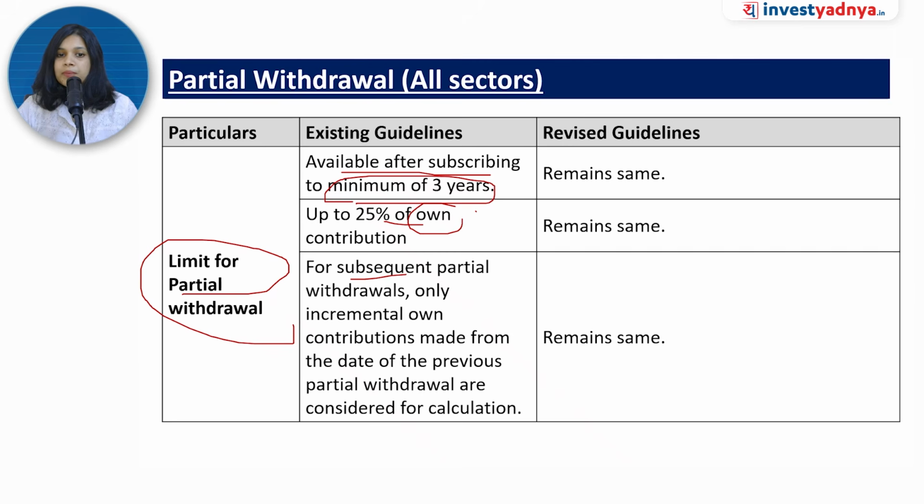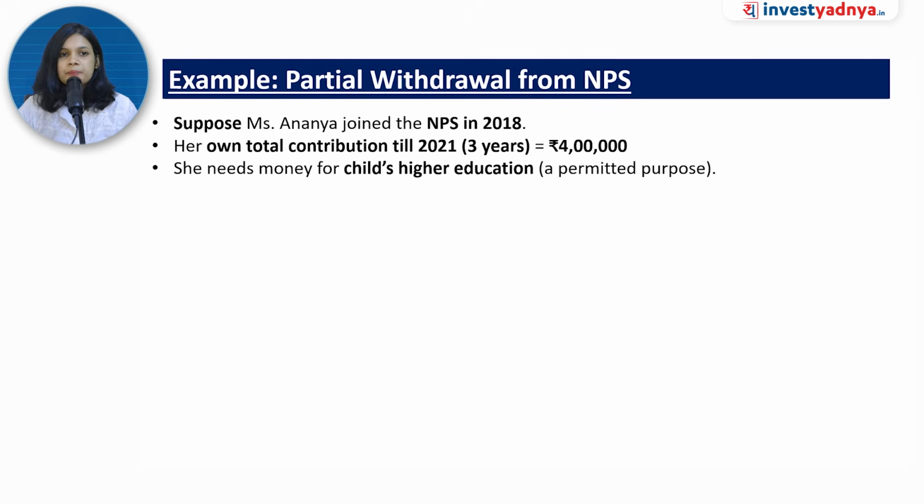For subsequent partial withdrawal means अगर आपने एक withdrawal किया है, next withdrawal जो है that will be made on the incremental own contribution. Okay, only that will be considered for the next withdrawal. So that also remains the same. So overall, nothing has changed related to the partial withdrawal limit. So let's understand with an example.